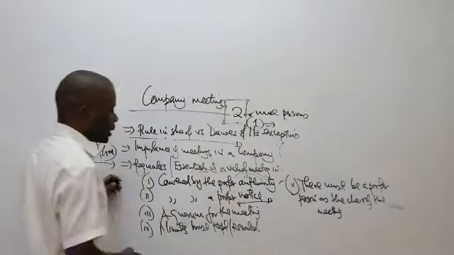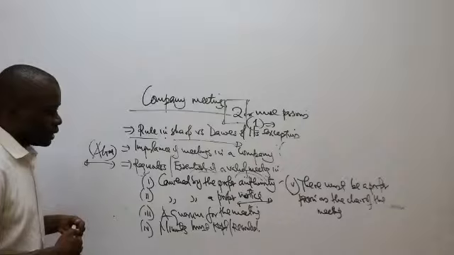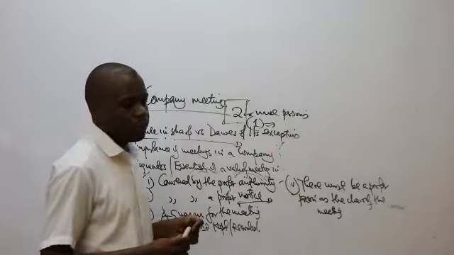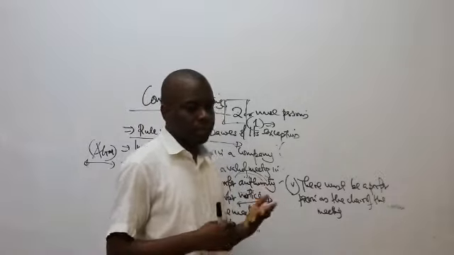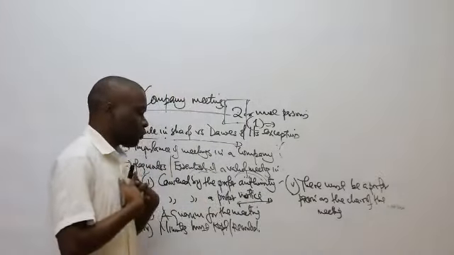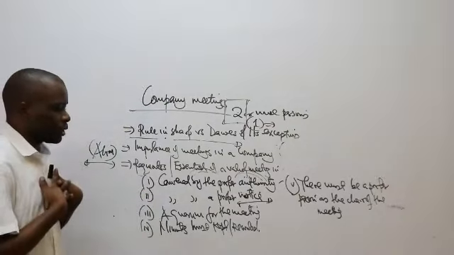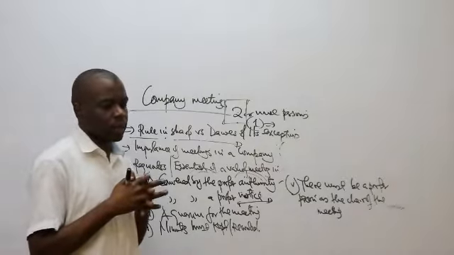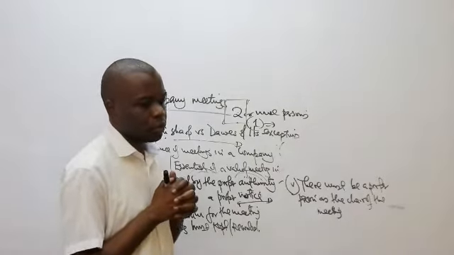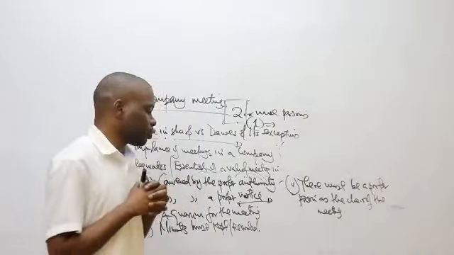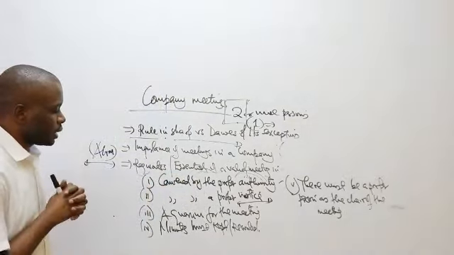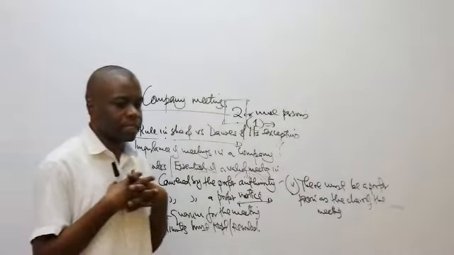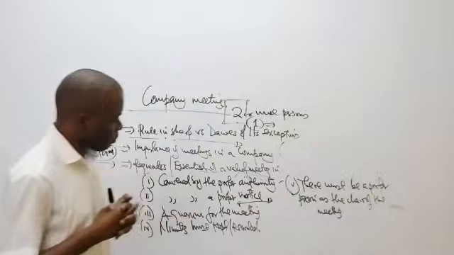Then if it's an annual general meeting or a general meeting, the notice should be sent out at least 21 days before the meeting, so that the members are given time to prepare themselves for the meeting. So they must get at least a 21-day notice before the meeting is held. That is a requirement under the statute, that the meeting will be convened and they'll be given a period of at least 21 days to prepare themselves. So there'll be a 21-day notice if an AGM is to be held in the company.